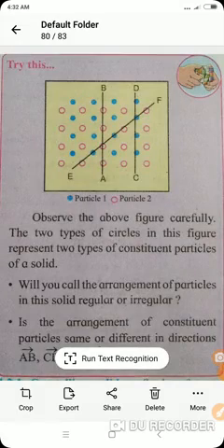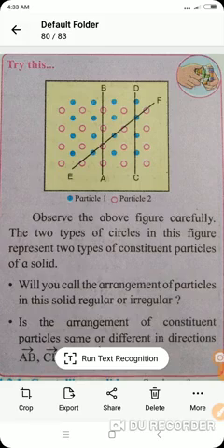Now listen, this is the activity, try this. See, a diagram is given here, and in the diagram two types of particles are shown: particle number 1 and particle number 2. The blue colored circle indicates particle 1, the pink colored circle indicates particle 2, and lines A, B, C, D and E, F are shown, which indicate the directions of the particles.